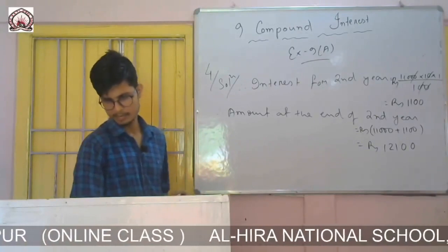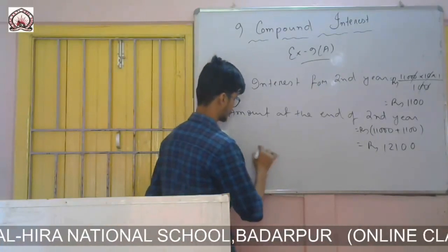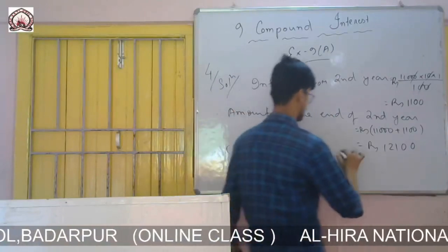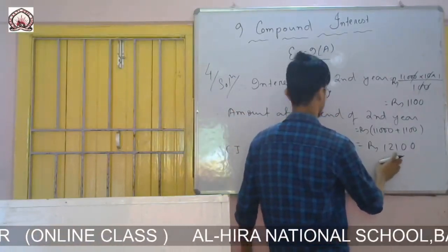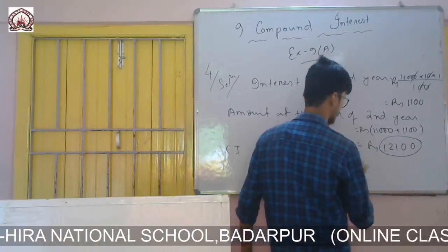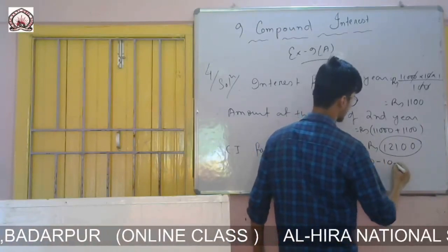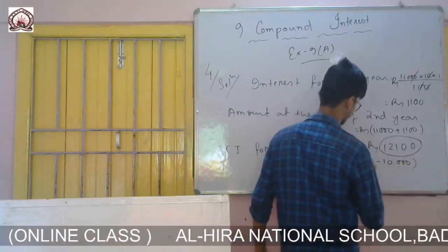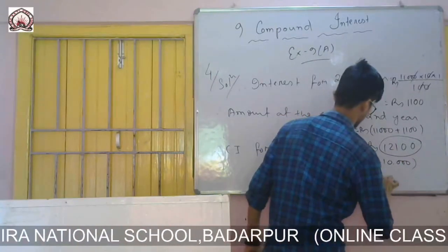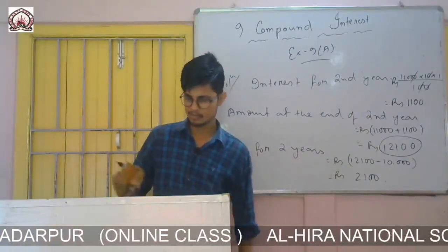So now we can easily calculate the compound interest. The question is to calculate the compound interest for 2 years. Therefore CI for 2 years is rupees, this is the amount minus principal. So amount is 12,100 minus principal, and the original principal was 10,000. So it will be 2,100. This is the compound interest for 2 years, it is 2,100.